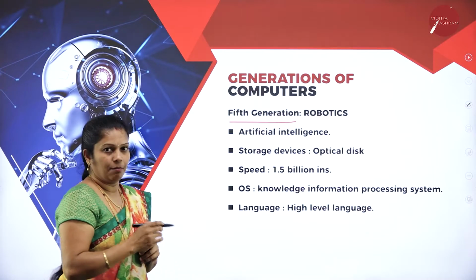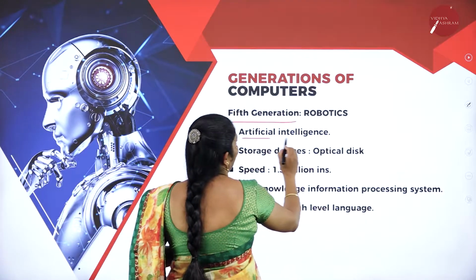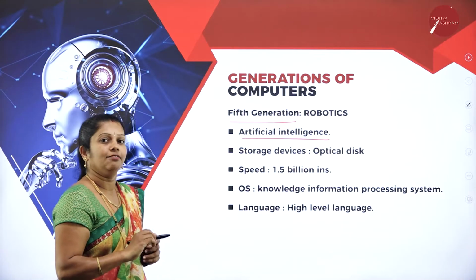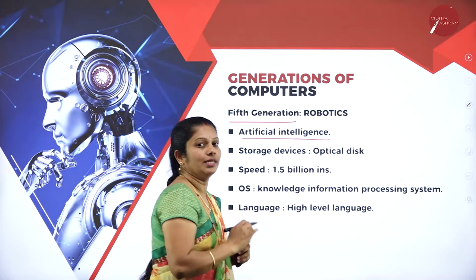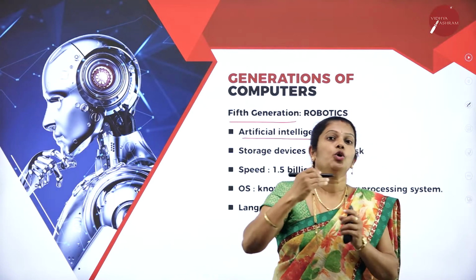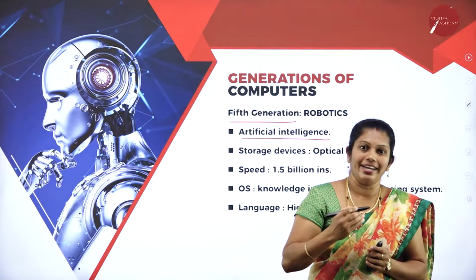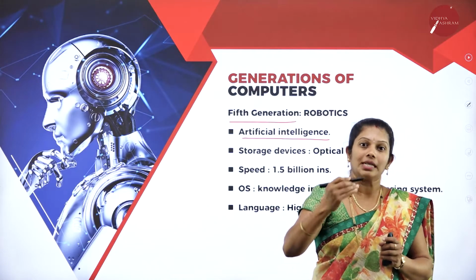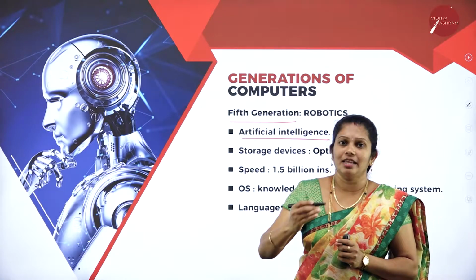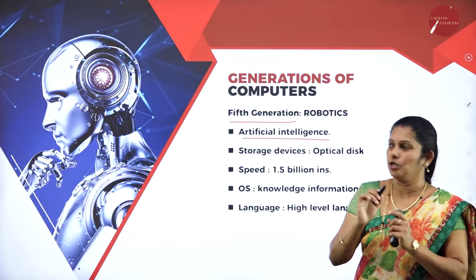In the fifth generation computer, the main technique used is artificial intelligence. Artificially we can identify things the way human beings identify them. In the same way, robots can identify the work, what the task is, and they can decide everything by themselves. That is the artificial intelligence they use.